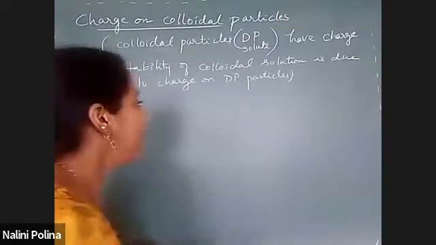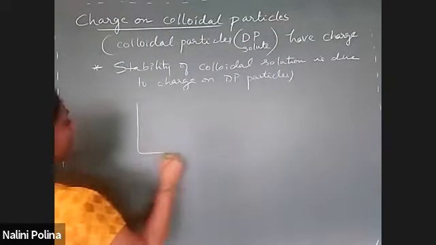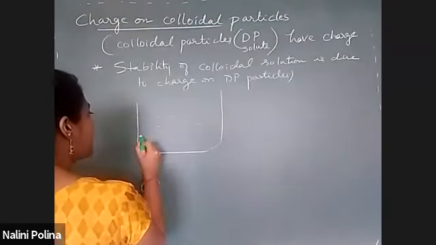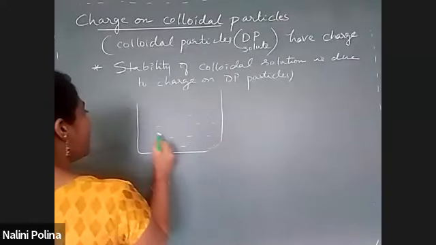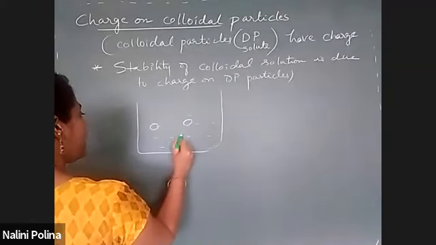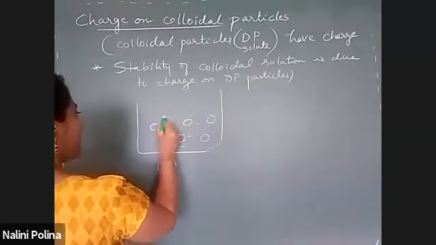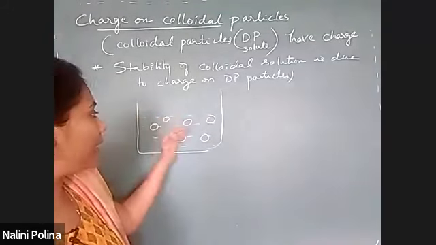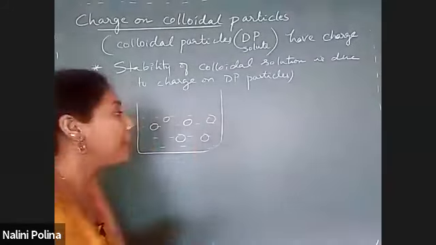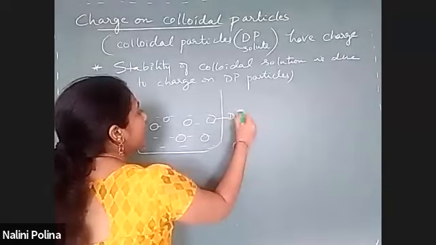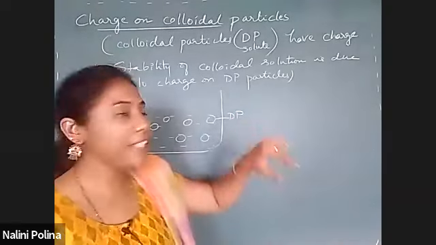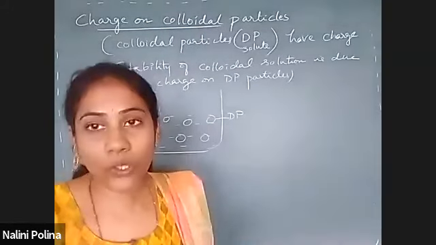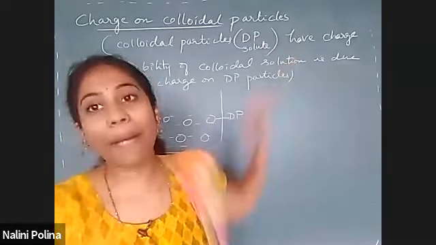The reason is very interesting. Try to observe here. Imagine you have a colloidal solution. Some dispersion medium is there, and here and there colloidal particles are there. Colloidal particles means DP particles, so these are our DP particles. As soon as I say colloidal particles, it should be fixed in your mind that I'm talking about DP particles.